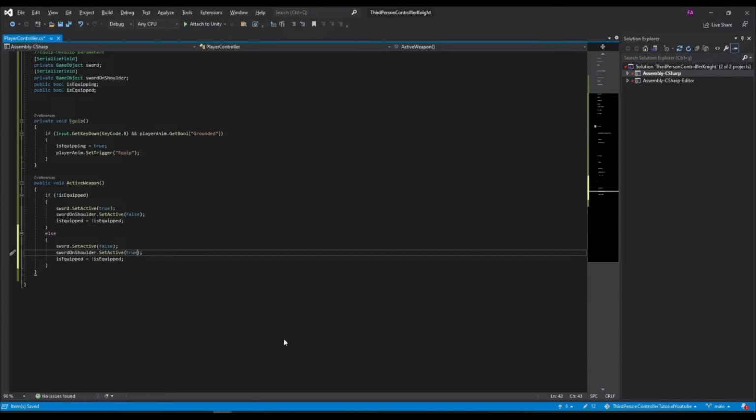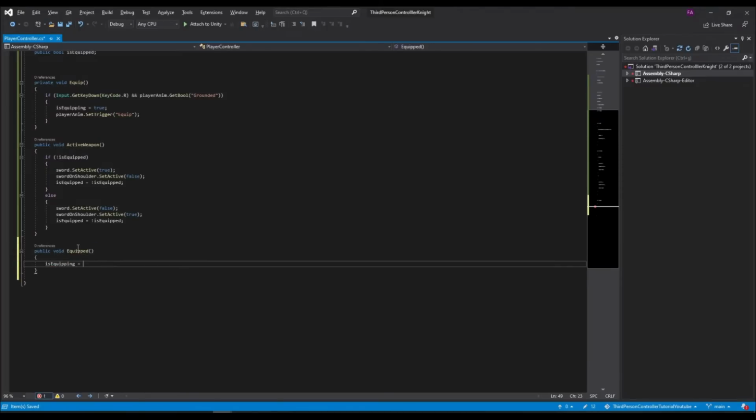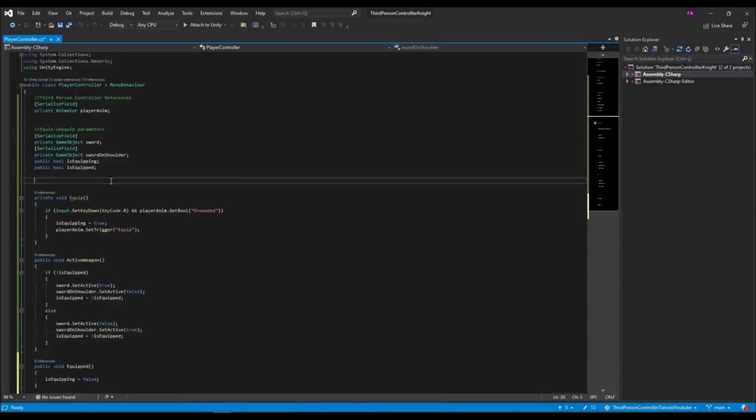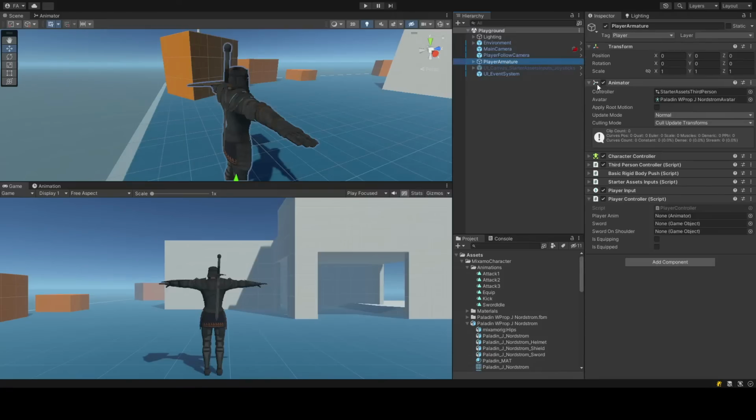The last method I create will set the boolean false when the equipping animation is completed. It will be used in animation events too. Now I will call the equip method in update. Set references on the player controller script.